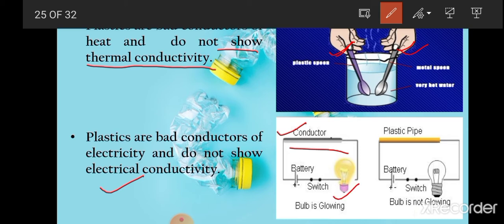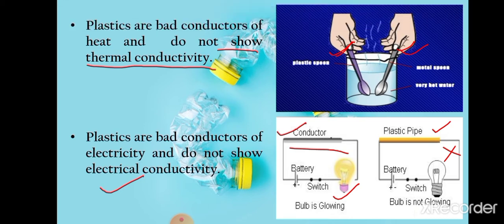But when you use any plastic item, suppose a plastic pipe, in that case your bulb will not glow. Why? Because through this plastic item, electric current will not be able to flow. It means plastics are bad conductors of electricity and they do not allow electricity to pass through them. That is why plastics do not show electrical conductivity. So these two are very important properties of plastics.